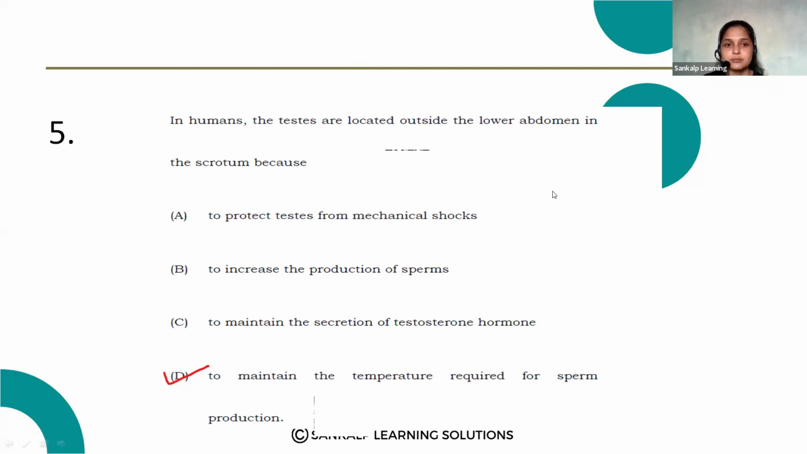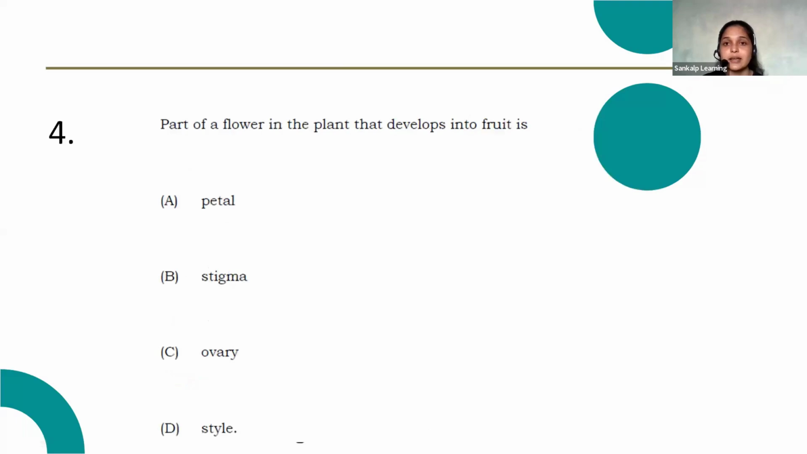Next question. Which part of the flower of a plant develops into fruit? So which part of the flower will develop into fruit? In a flower, I will just draw a rough diagram. I am drawing a rough diagram.